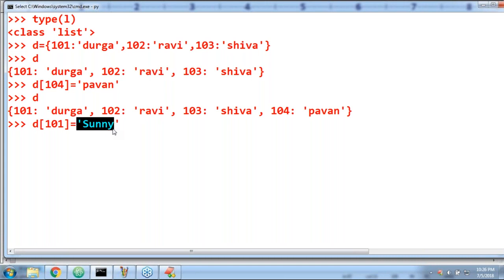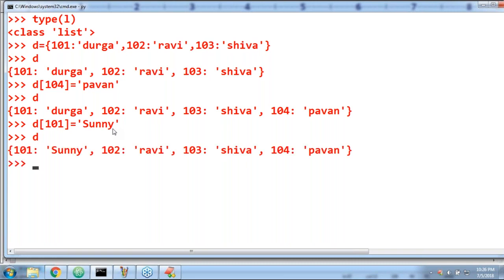So the old value can be replaced with the new value. Observe, now 101 is associated with Sunny. Sir, this means duplicate keys are not allowed. It is very clear. Second one, is a dictionary mutable or immutable? Please respond. Mutable. Clear. I am able to change the internal content, that's why it is mutable. A dictionary is always mutable only. Like that. Sir, I want to change the key.